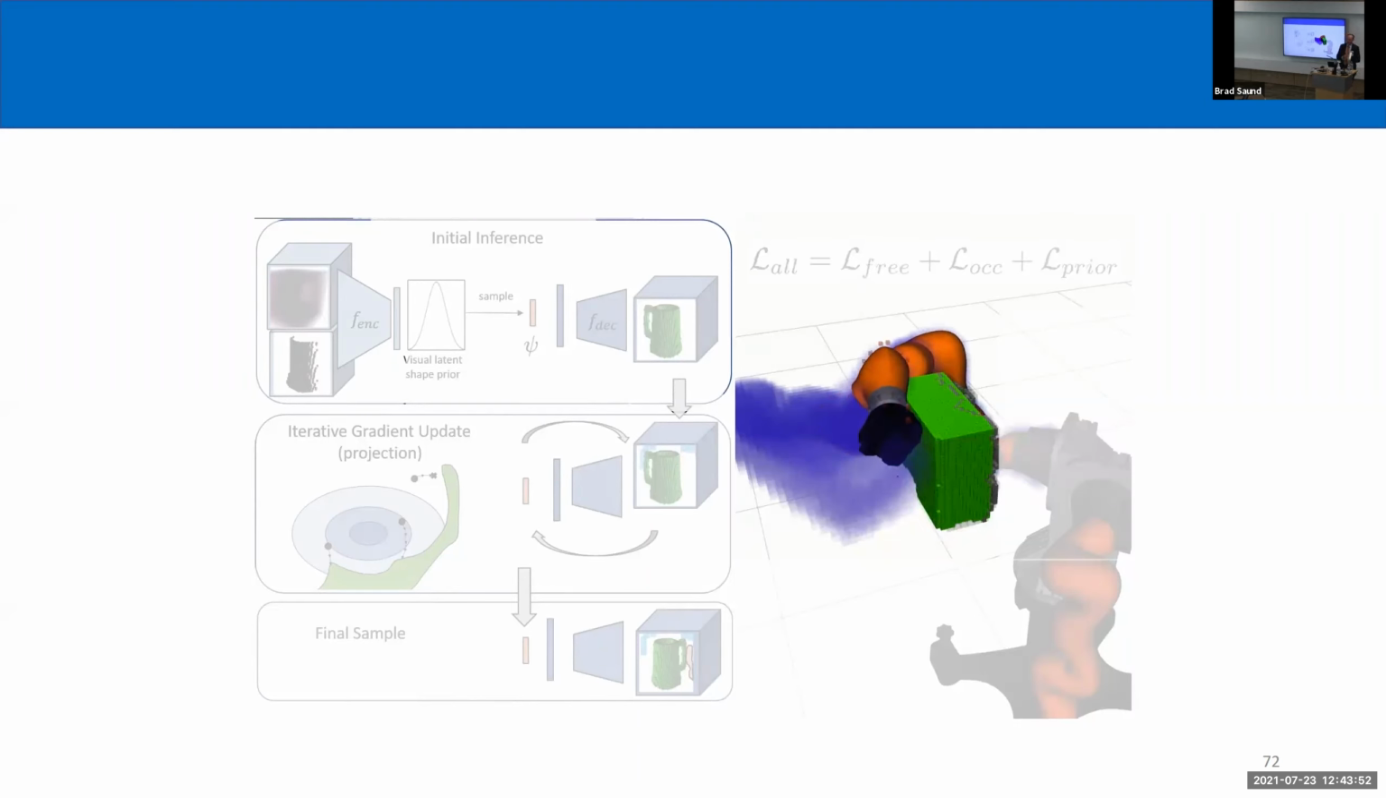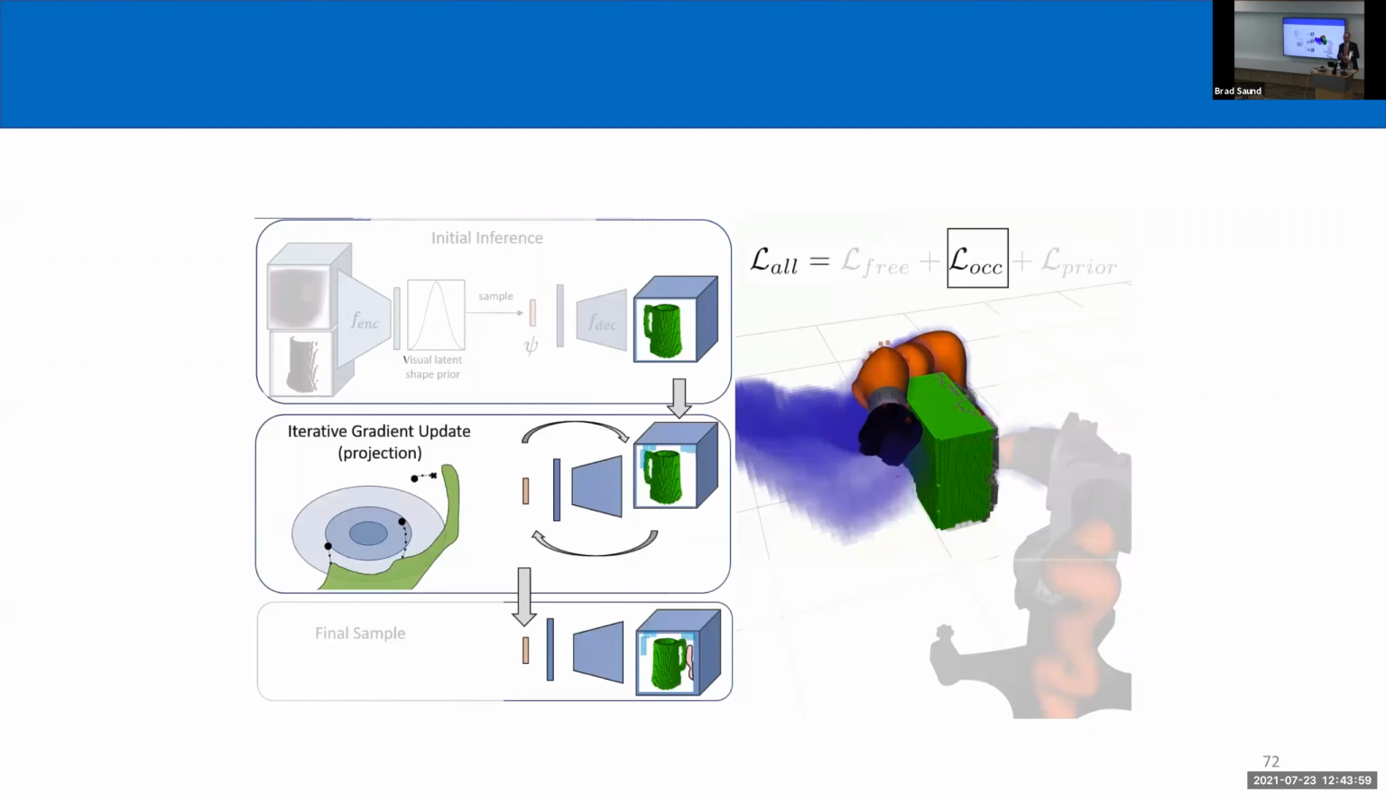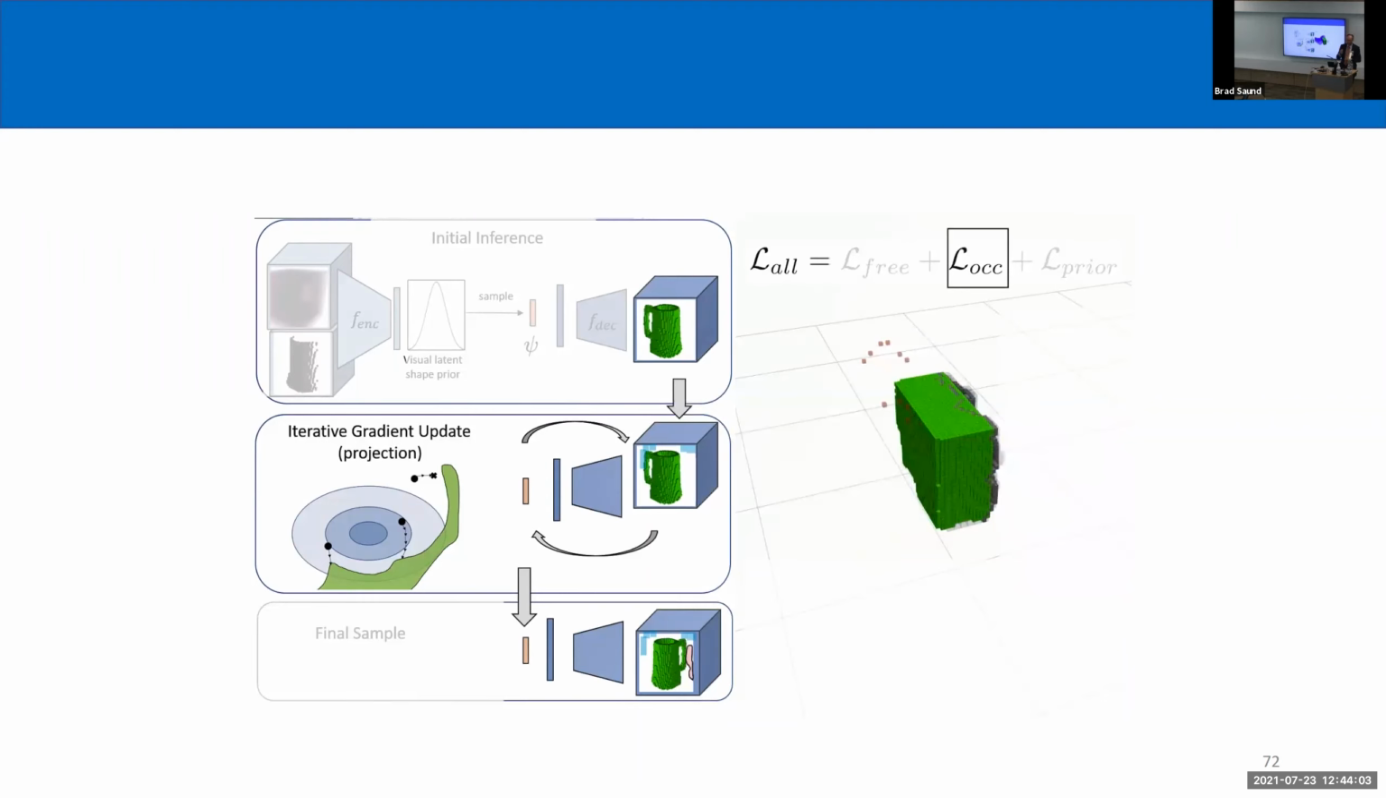Separately, if the robot moves and collides, that introduces a new constraint. We now have a loss function on occupied space. So the robot's collided. We need some explanation of the shape that explains this collision. I do the same gradient descent process optimizing this loss.